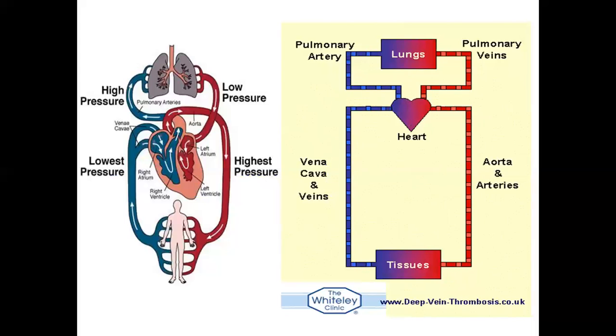Arteries carry oxygen-rich blood, so you can see in the figure how oxygen-rich blood is carried by the arteries and sent to all parts of the body. And carbon dioxide-rich blood is taken from the body and then sent to the heart.